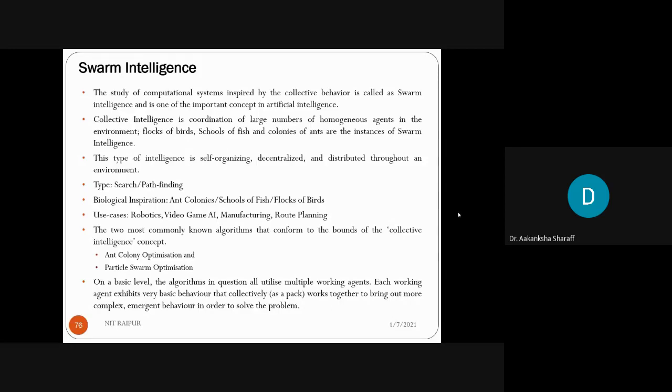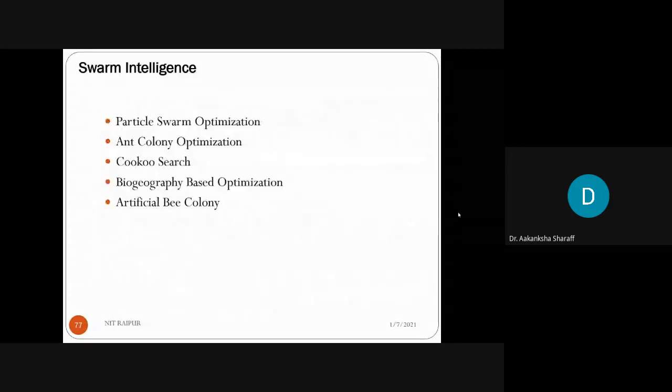Each working agent exhibits very basic behavior that collectively, as a pack, works together to bring out more complex and emergent behavior in order to solve the problem. Now under swarm intelligence, a lot of optimization algorithms are there. These are particle swarm optimization, ant colony optimization, cuckoo search, biogeography based optimization, and artificial bee colony optimization. I will discuss here only two in a very brief way.